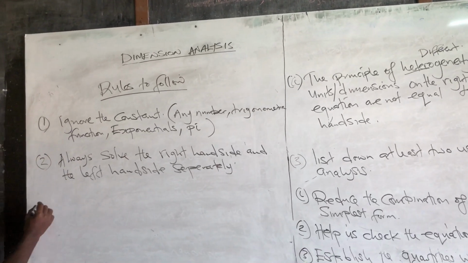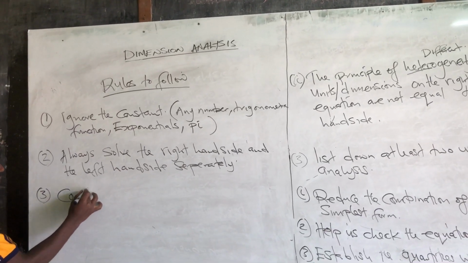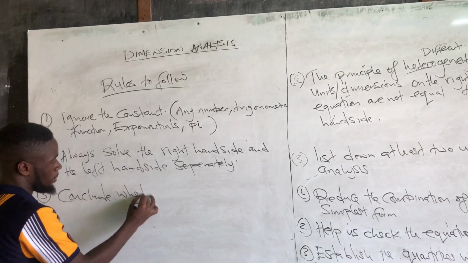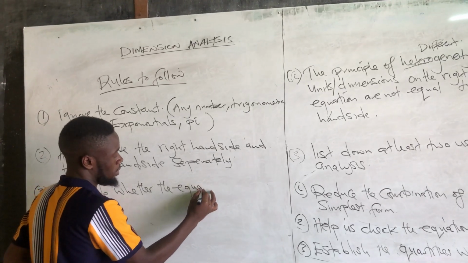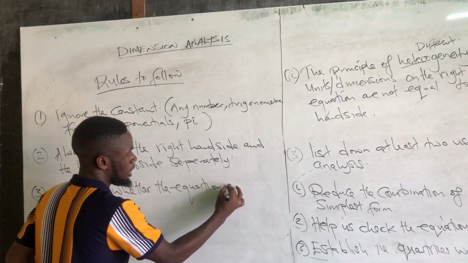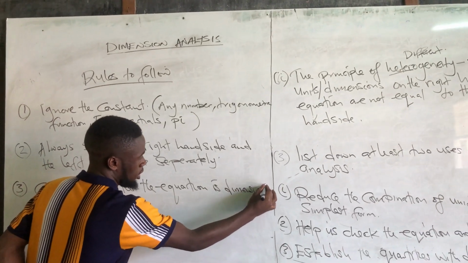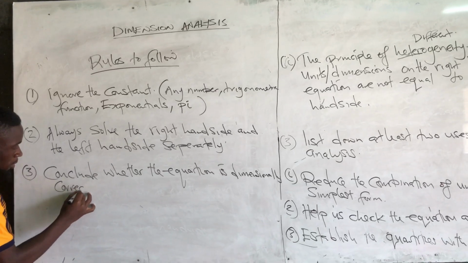Number 3: conclude whether the equation is dimensionally correct or not.